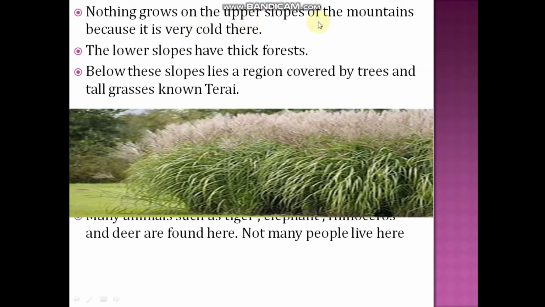Nothing grows on the upper slopes of mountains because it is very cold there. In the upper part of the mountains, where there is a cold environment, you can't grow any crops. That is the reason nothing grows on the upper slopes of mountains. The lower slopes have thick forests. Below the slopes lies a region covered by trees and tall grass known as terai. Many animals such as tiger, elephant, rhinoceros and deer are found. Not many people live here.